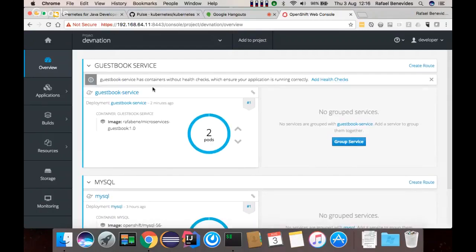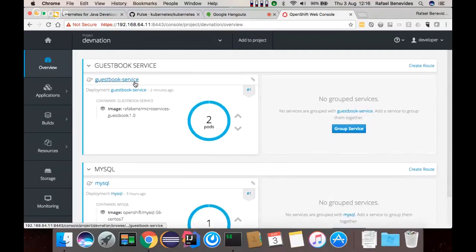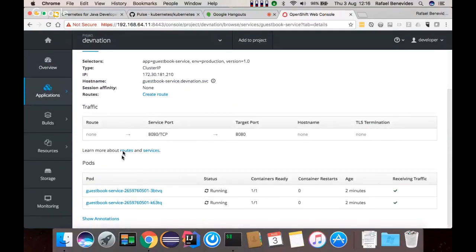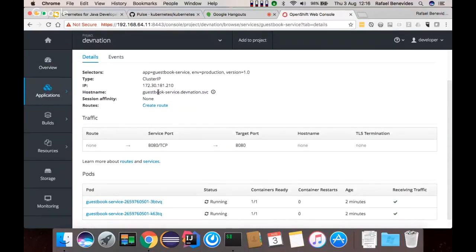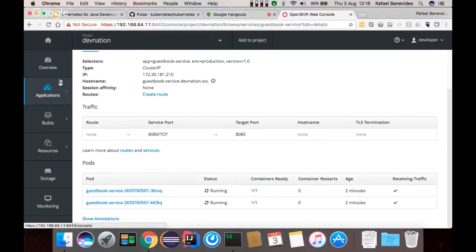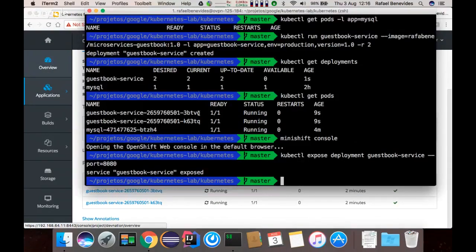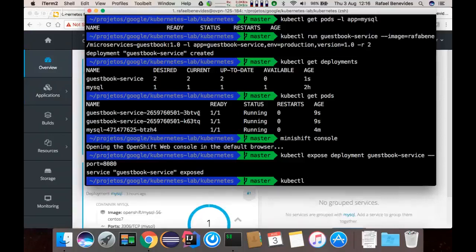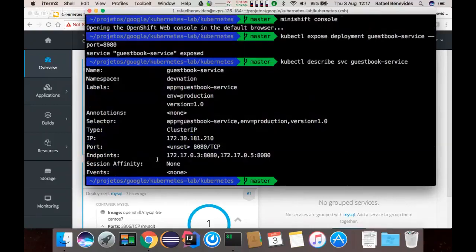And now I have a service that balances the request to these two pods. Okay, we can also do that using the console. Now you can see here that those two endpoints will receive the request that I do in this microservice.